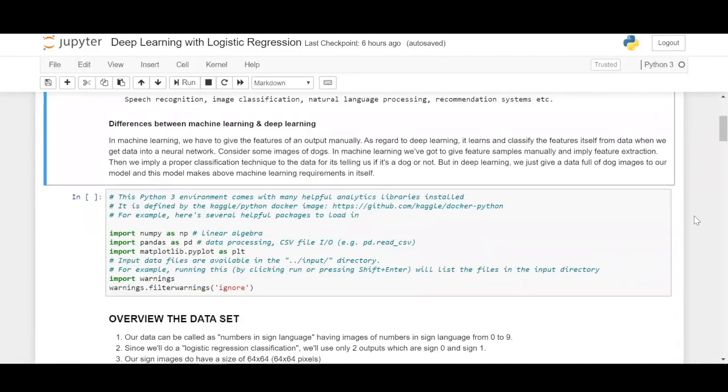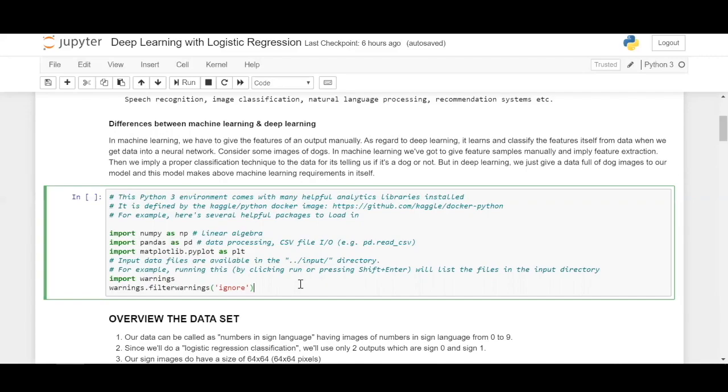The difference between machine learning and deep learning is that you have to give the features of an output manually. So if you have good feature engineering implementation in your model, you can get a better model out. Whereas in deep learning, it learns and classifies the features itself from data when we get data into a neural network. So for example, let's take a dog versus cat classification where we classify the images of dogs and cats. In machine learning, you have to give feature samples manually and apply feature extraction. Whereas in deep learning, just by passing the images of the dogs and cats, it learns the features from these images and then builds an accurate model out of it. So now let's get into our implementation.